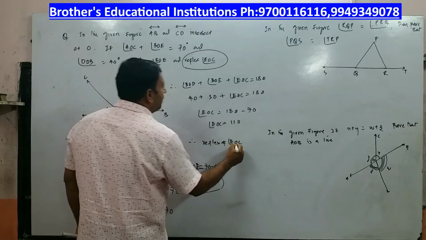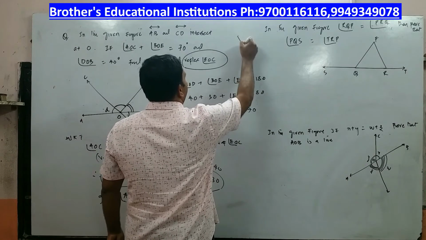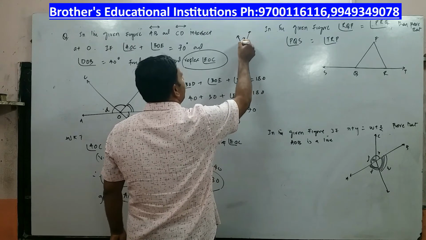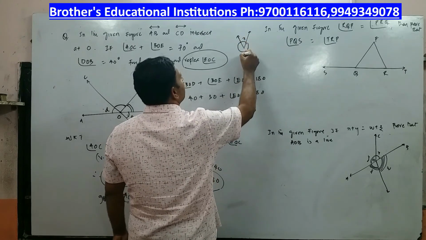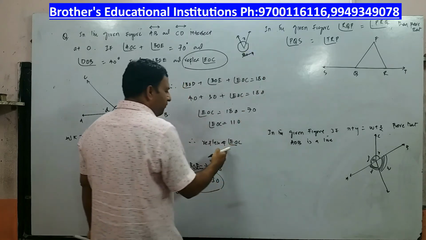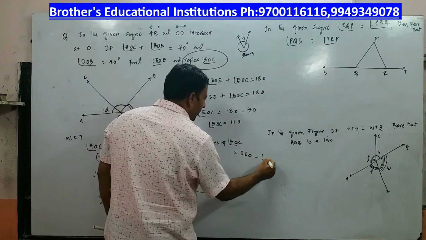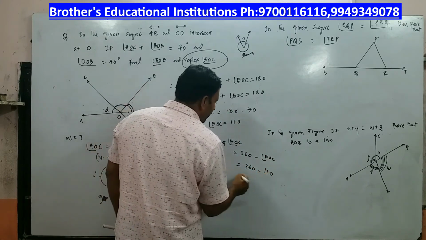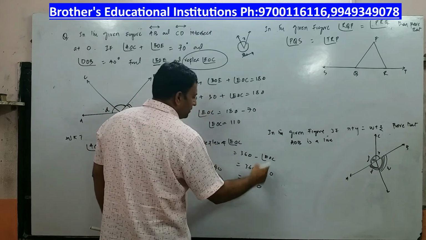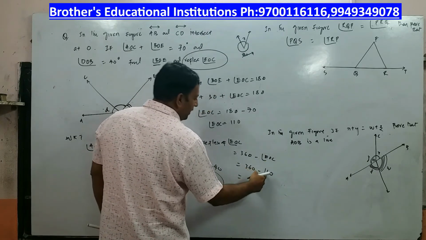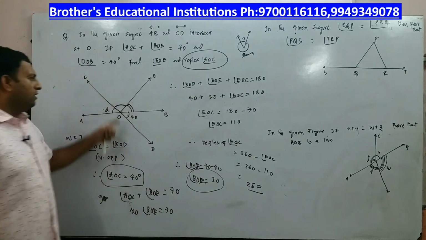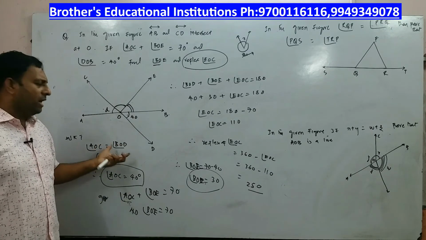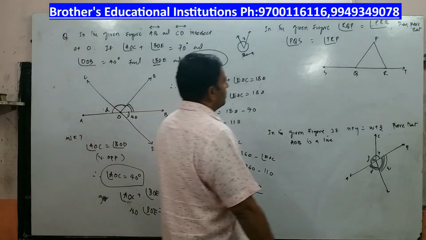Let me explain to you what the reflex means. Suppose I have this angle, this is angle X. The reflex of X will be 360 minus X. Alright, so reflex of EOC is nothing but 360 minus angle EOC. So it is 360 minus what is angle EOC? 110. So you have 0, 6 minus 1 is 5 and 3 minus 1 is 2. So the reflex of angle EOC is equal to 250 degrees. A very good question, quality question. I want you to pay attention and do this problem. Now let us go to the next problem.